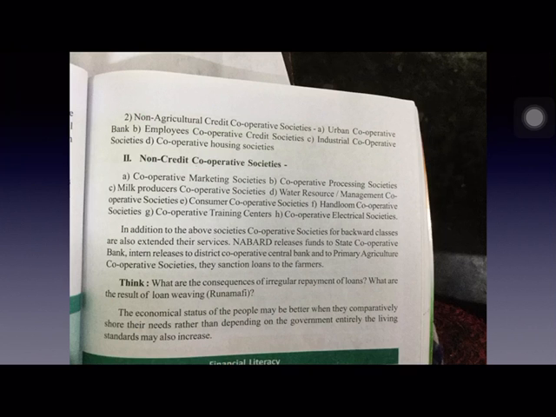And the second one is non-agricultural credit cooperative societies. Urban cooperative banks, employees cooperative credit societies, industrial cooperative societies, and cooperative housing societies are examples of non-agricultural credit cooperative societies. And the second variety of cooperative societies is non-credit cooperative societies. Cooperative marketing societies, cooperative processing societies, milk producers cooperative societies, water resources management cooperative societies, consumer cooperative societies, handloom cooperative societies, cooperative training centers, cooperative electrical societies, all these come under non-credit cooperative societies.